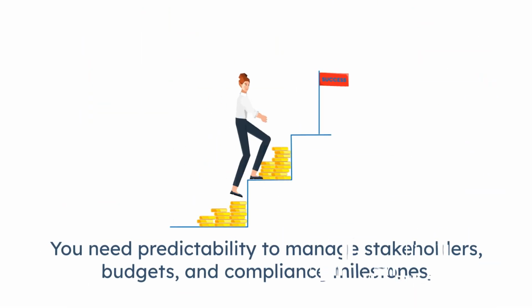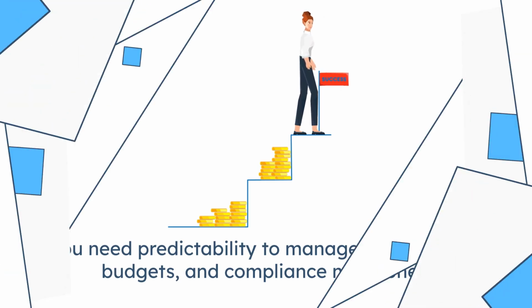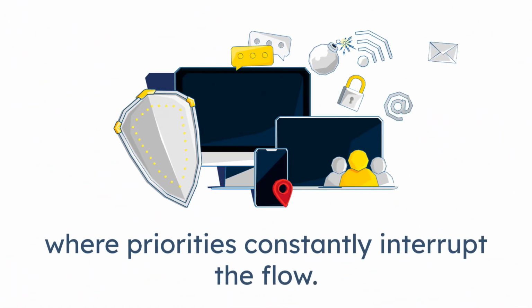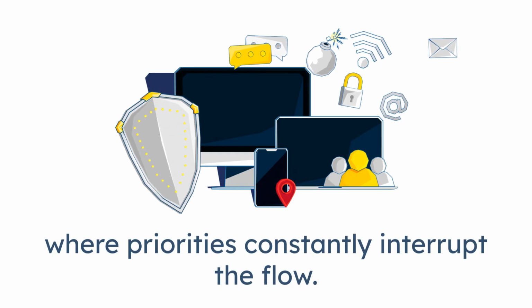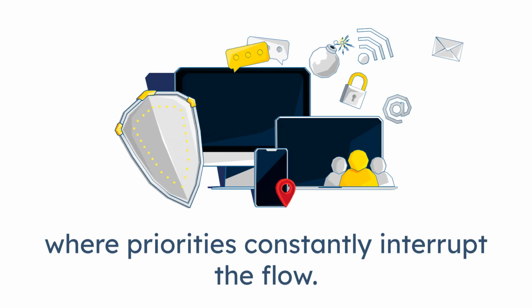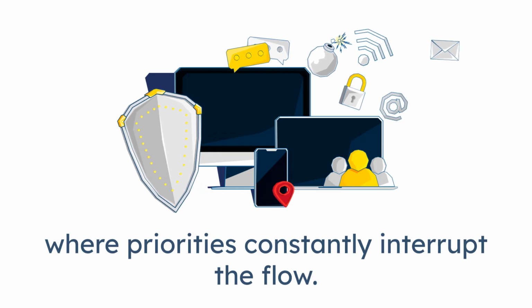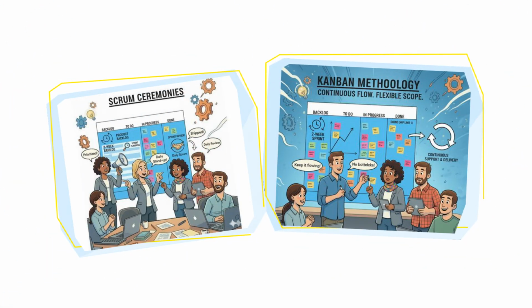When should you choose each framework? Choose Scrum when you are building a new product or major feature with a firm release date. You need predictability to manage stakeholders, budgets, and compliance milestones. Choose Kanban when you manage an operational support team, e.g., DevOps, help desk, bug fixing, where priorities constantly interrupt the flow. You need to reduce bottlenecks in an existing slow process, often used by non-software teams like HR or legal.